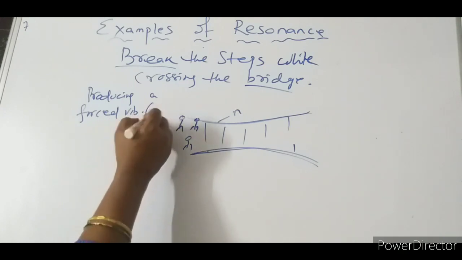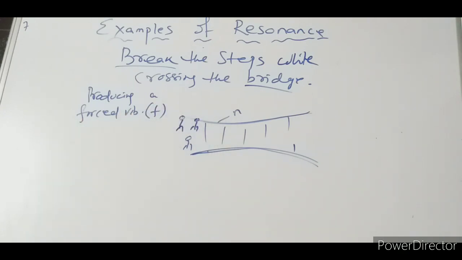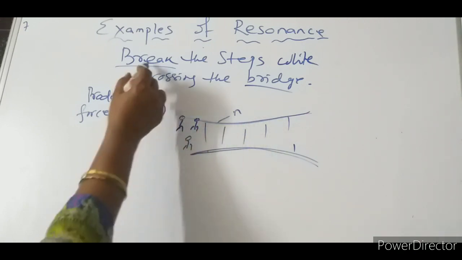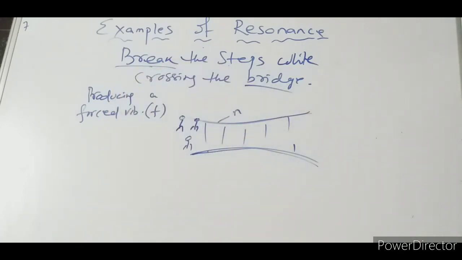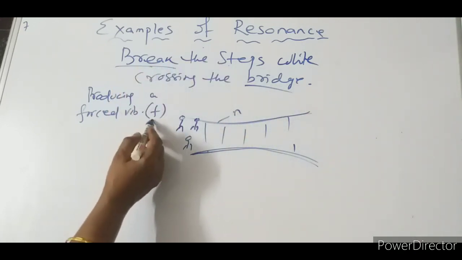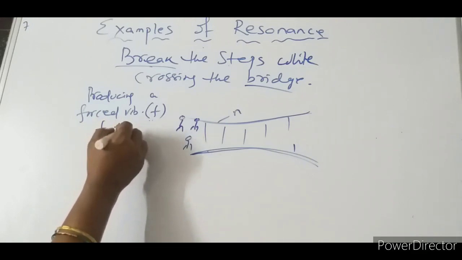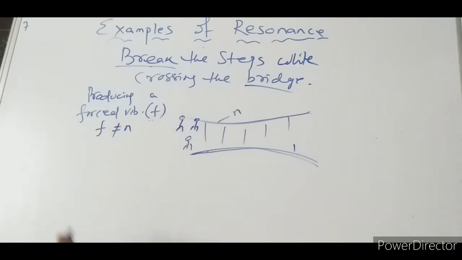This forced vibration has frequency F. The soldiers are told to break the steps so that F will not be equal to N, the natural frequency.